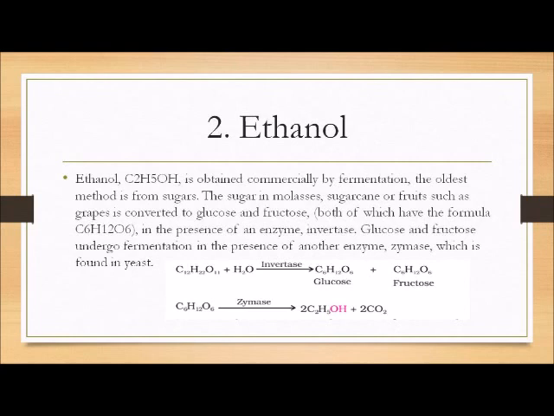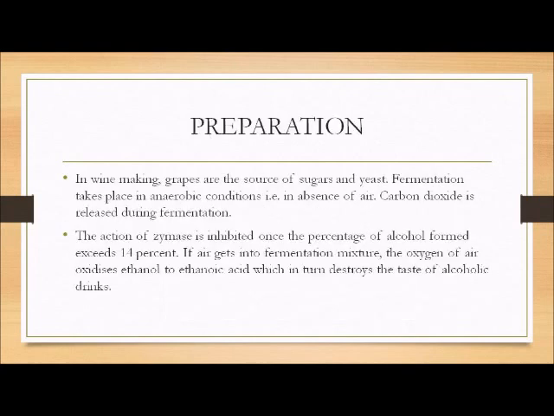Next is ethanol. Ethanol is obtained commercially by fermentation. This is the oldest method to form it from sugars. The sugar in molasses, sugarcane, or fruit juice such as grapes is converted to glucose and fructose in the presence of the enzyme invertase. Glucose and fructose undergo fermentation in the presence of another enzyme, zymase, which is found in yeast. In wine making, grapes are the source of sugar and yeast. Fermentation takes place in anaerobic condition. In absence of air, carbon dioxide is released during fermentation.